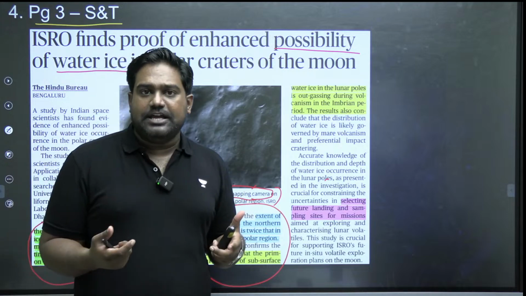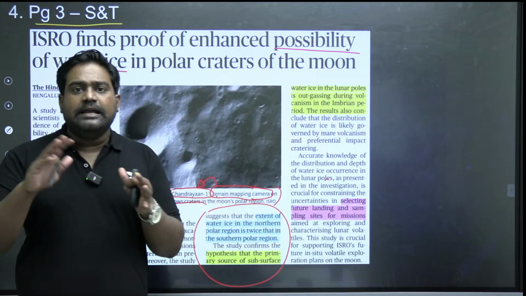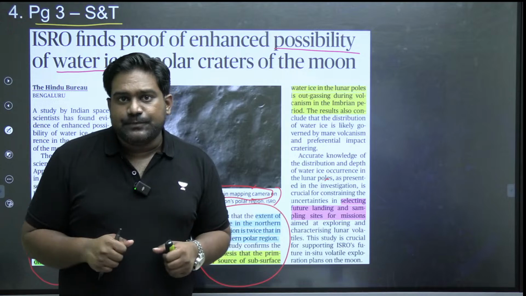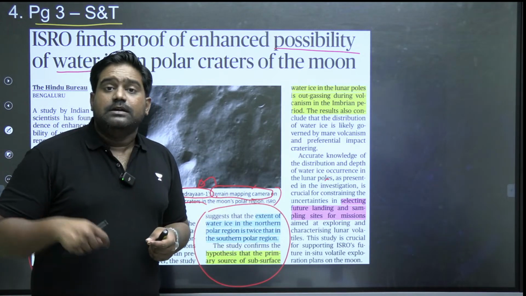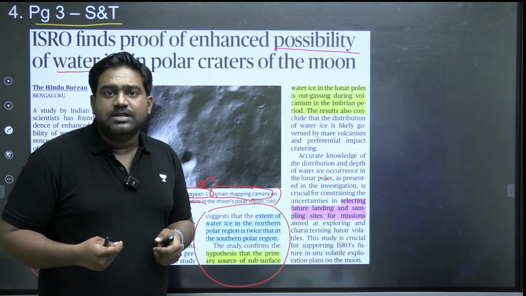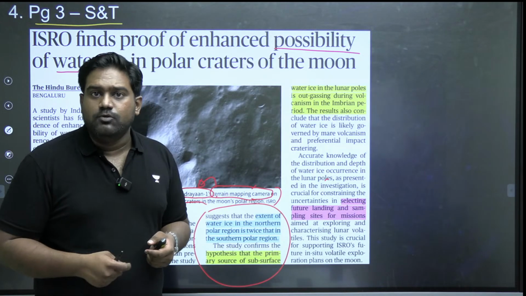All these spacefaring nations are again getting involved in a lunar space race. China is looking to send a manned mission by the end of the decade. The US has reactivated the Artemis program to send astronauts back to the moon.